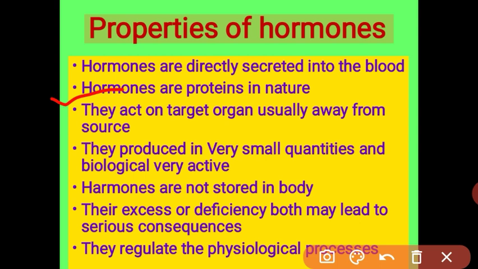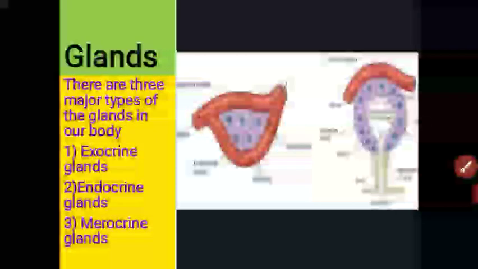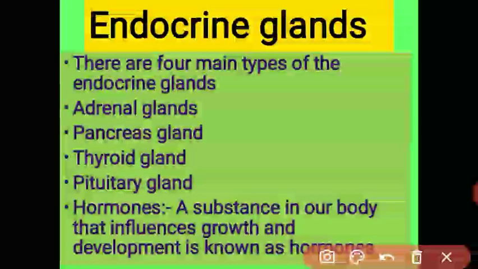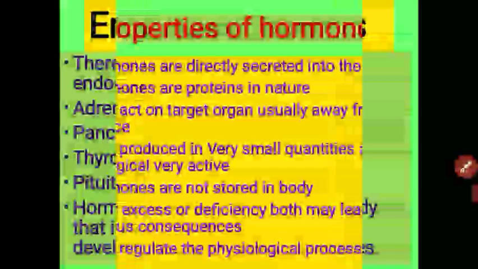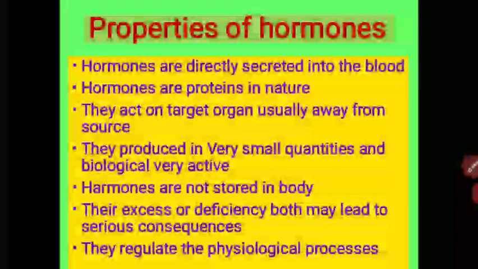Next property, they act on the target organ, usually away from the source. For example, the pancreas secretes the insulin hormone, and insulin regulates the sugar level in our body from head to toe. It is secreted in the pancreas, but it acts away from the source. Got it, students? Next property, it is produced in very small quantity, but it is very active.